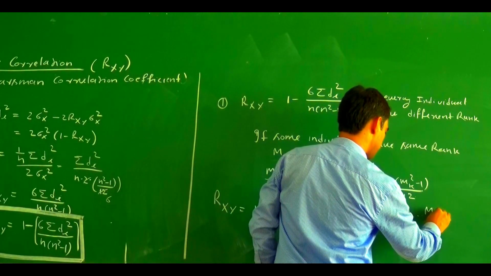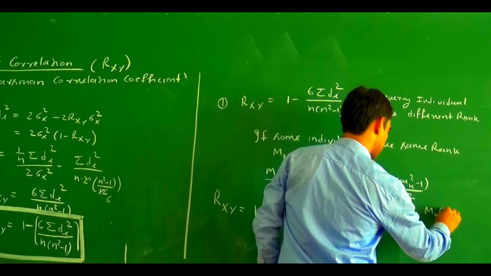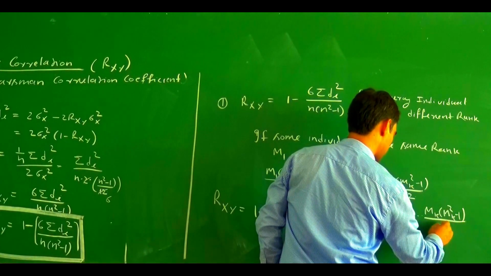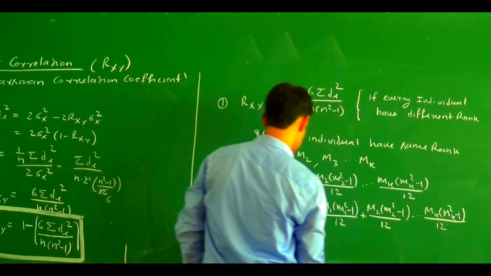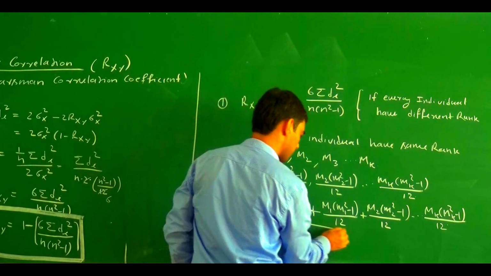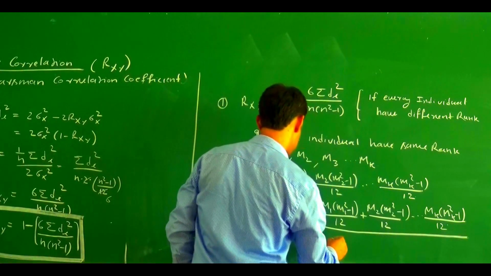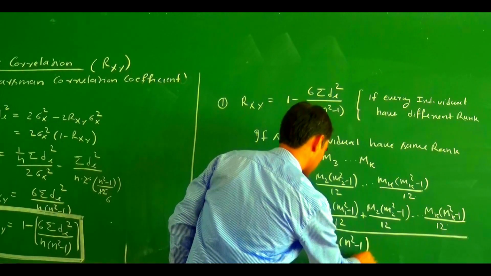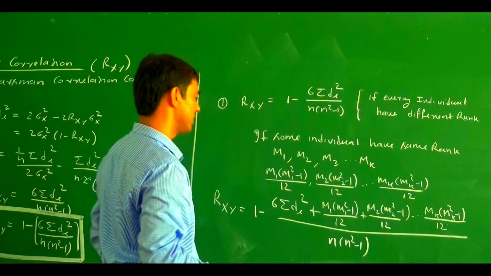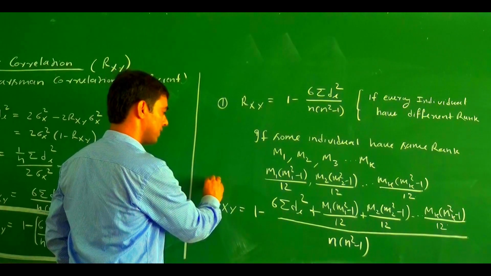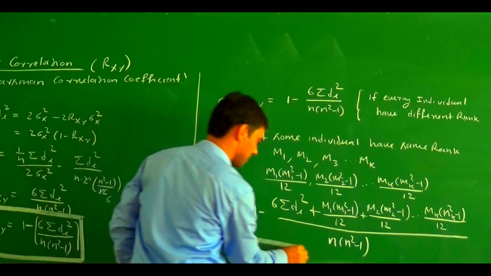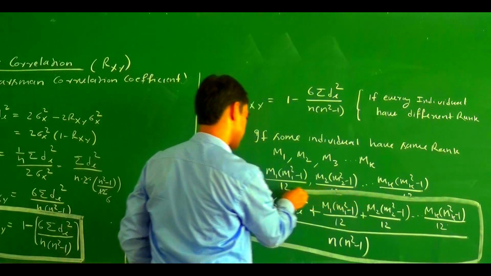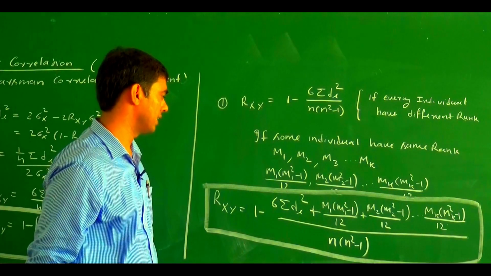Similarly, mk minus 1 whole square divided by 12, then divided by n square minus 1. This one is a formula if there is a repeated rank. If there is a repeated rank, this one is the formula.